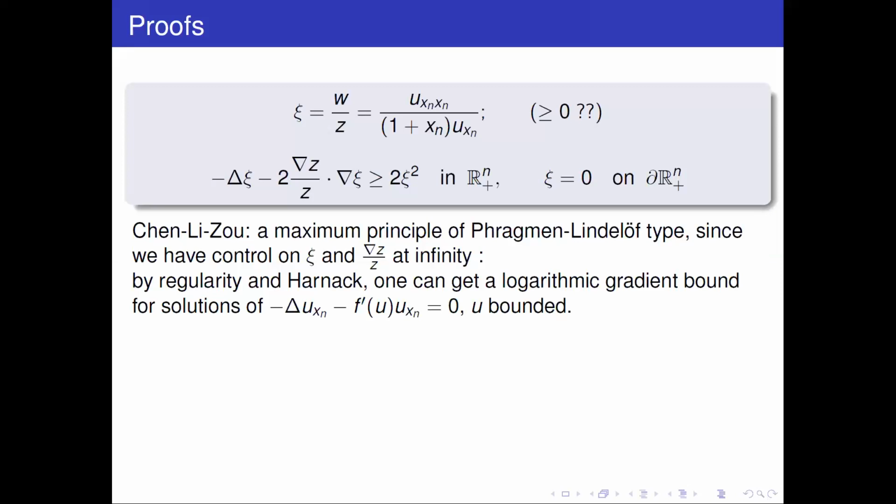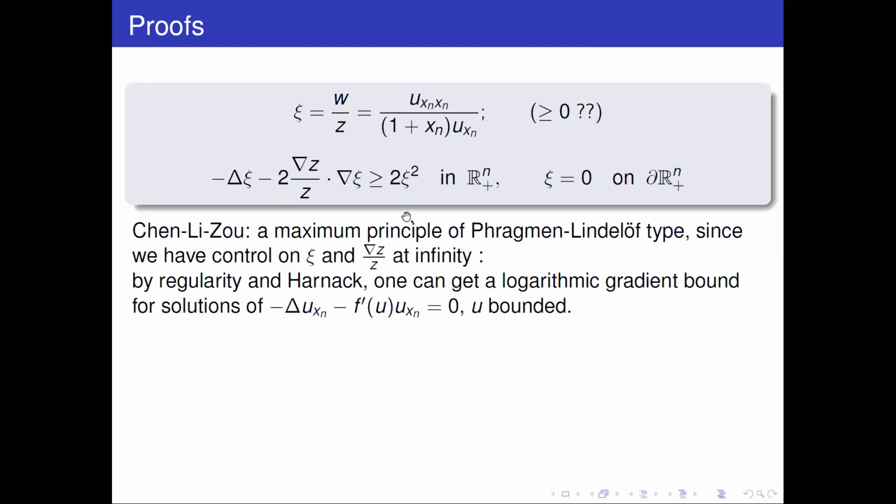And that's the essence of the proof of the positivity of xi in the work by Chen, Li, and Zhu. And it uses very strongly that u is bounded to have this coefficient f prime of u here being bounded.